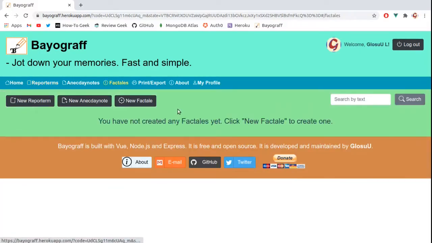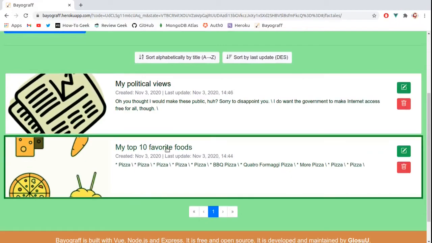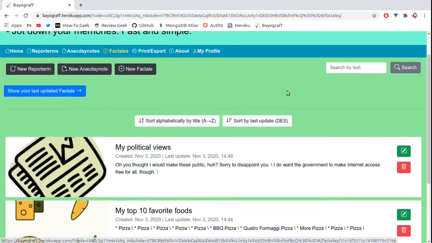Now let's jump to factales. I'm also going to add a few factales off screen. They're pretty much the same story, although notice that factales don't have any dates because they're information that is not bound to a timeline. So I'll be right back. And we're back, and as you can see I added 2 factales to the biography.